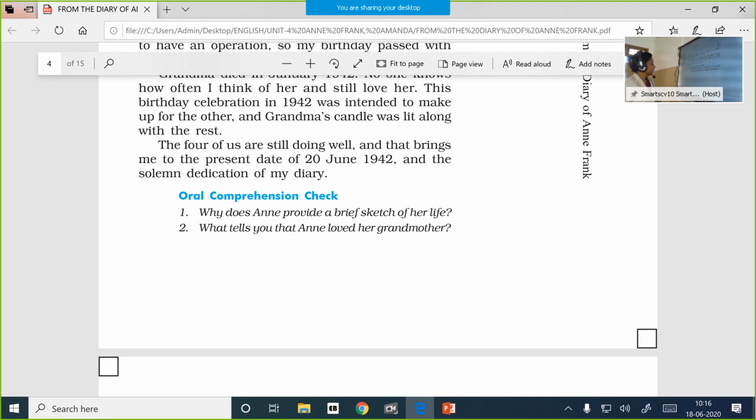Now, certain questions based on that. Why does Anne provide a brief sketch of her life? Just to make her diary entries sensible and comprehensive, so that readers can connect the events mentioned in the diary entries. Then what tells you that Anne loved her grandmother? She says she often thinks of her grandmother, and she herself says that she loved her dearly.